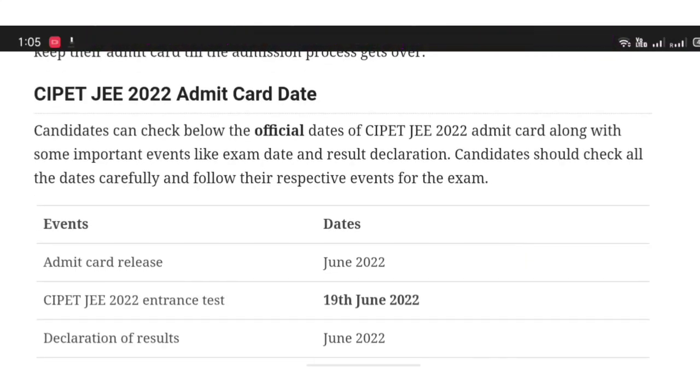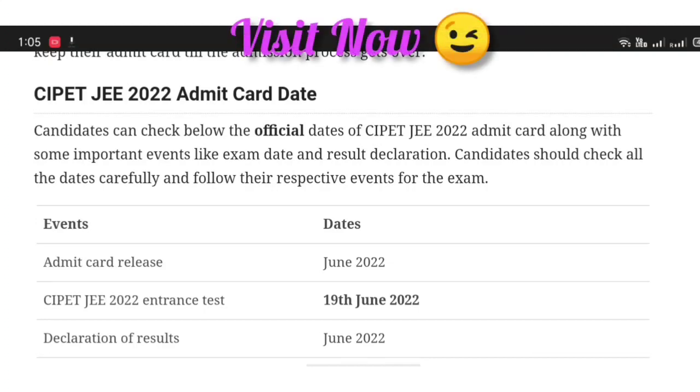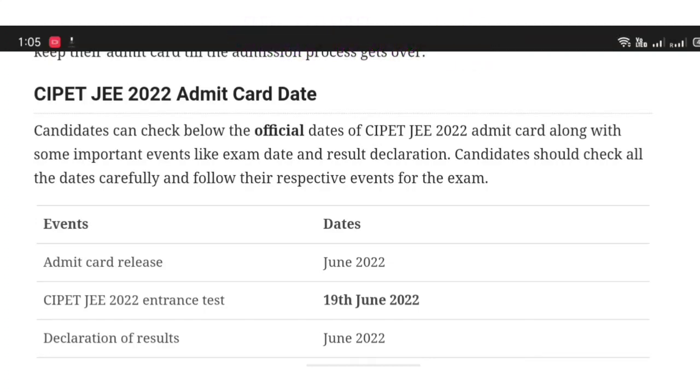CIPET JEE 2022 admit card date. Candidates can check below the official dates of CIPET JEE 2022 admit card along with some important events like exam date and result declaration. Candidates should check all the dates carefully and follow their respective events for the exam.